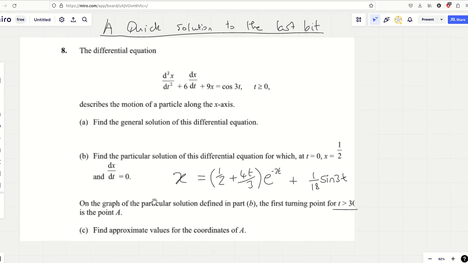Hello, here's a quick video for Emma who asked about the last bit of this question, question A. And it's true, A and B are fine.